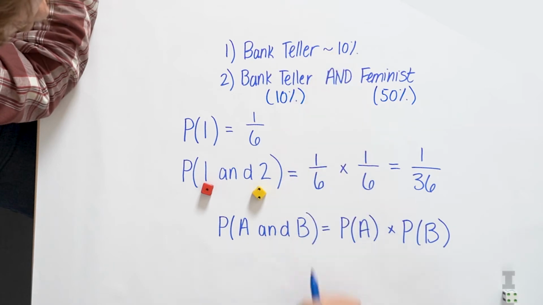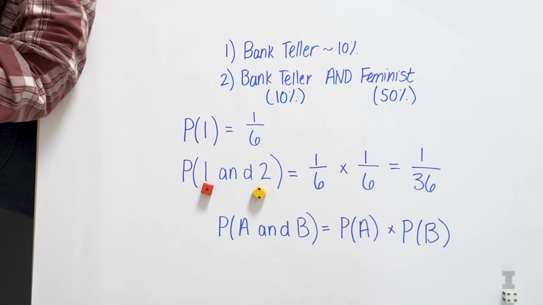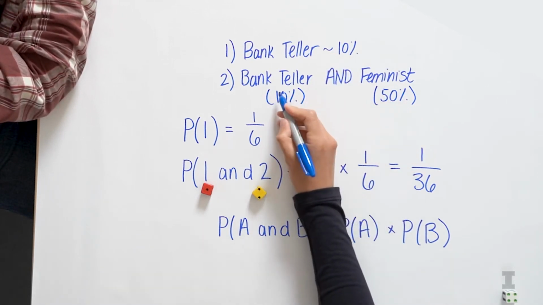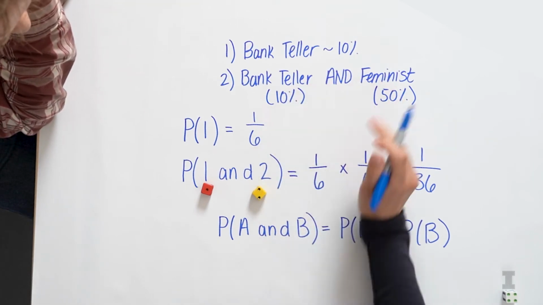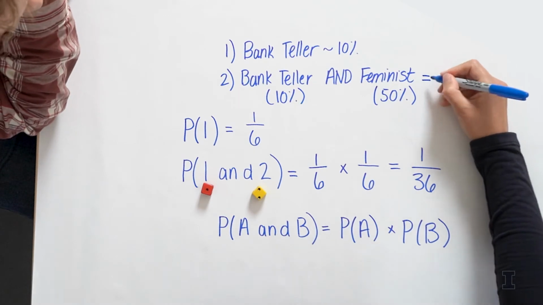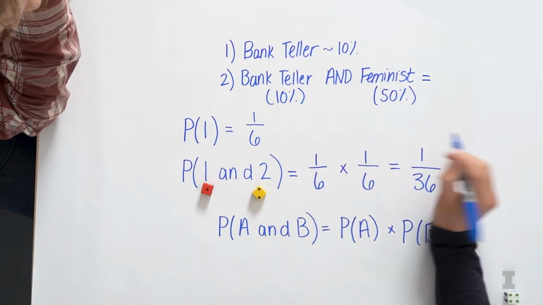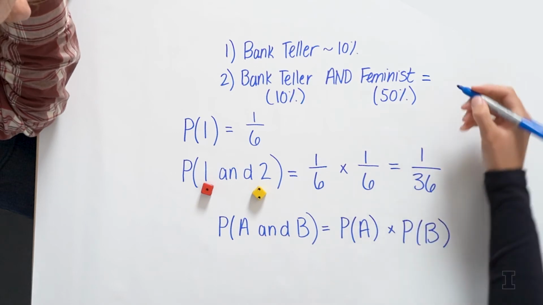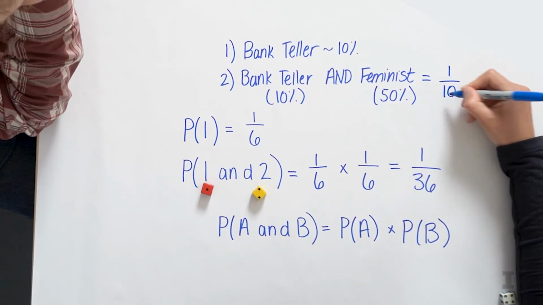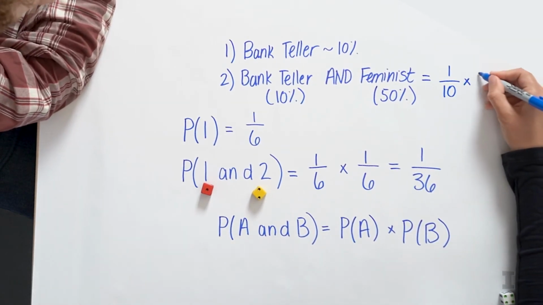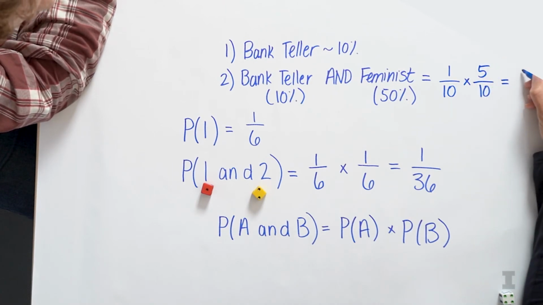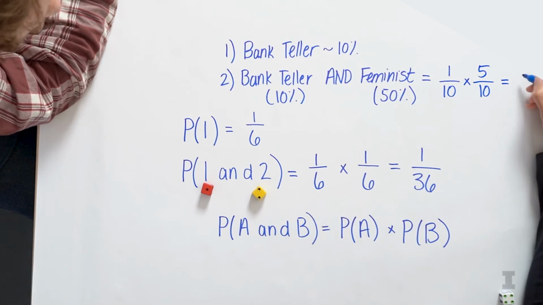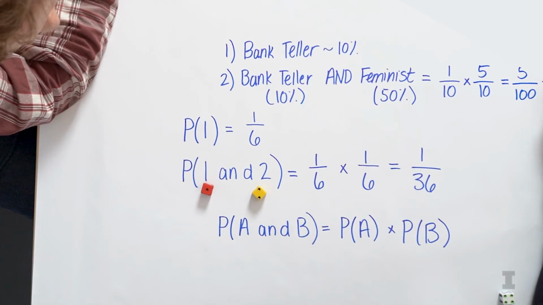We know the probability of her being a bank teller is 10, we're assuming it's 10%. And then if I wanted to find the probability that she's a bank teller and a feminist, given these percentages, given that they're independent events, I would just multiply these two probabilities together. So for 10%, I'm just going to write that as 1/10. For 50%, I'm going to write that as 5 over 10. And I end up getting, what do I get, Wade? So multiplying top 5 over 100, which nicely is a percentage, just 5%.